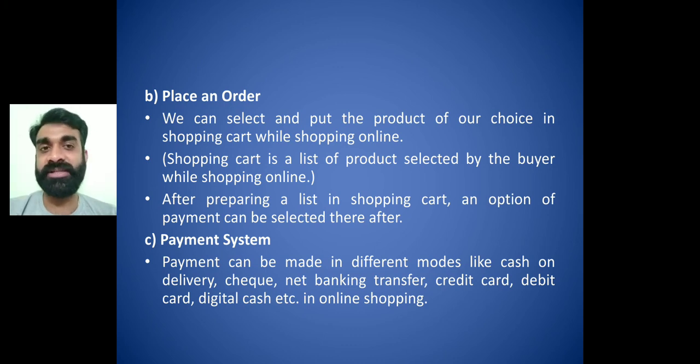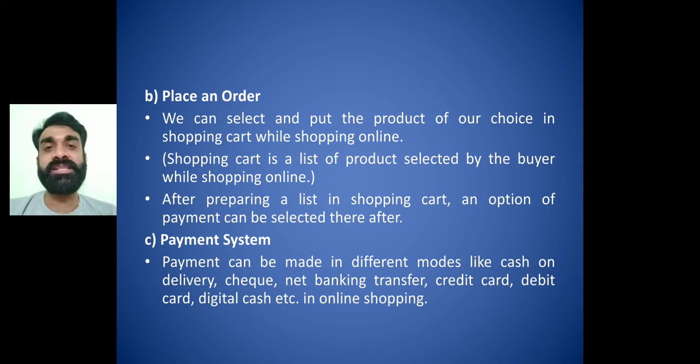Then the last one, that is the payment system. It can be cash on delivery, you can pay through checks. These checks are not used many times. Net banking transfer, credit card, debit card. Digital cash, that means you are using Paytm, PhonePe, the PhonePe wallet or Paytm wallet, where you do an online transfer from your bank account to these digital wallets.